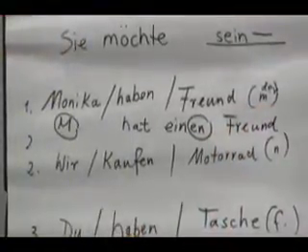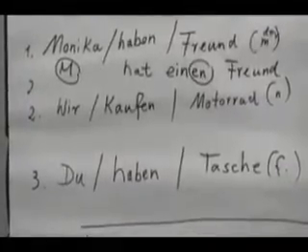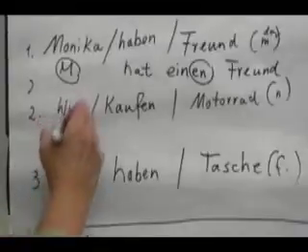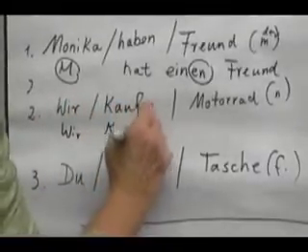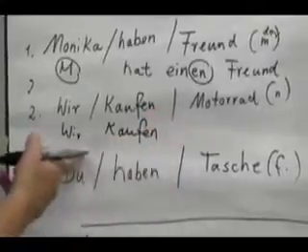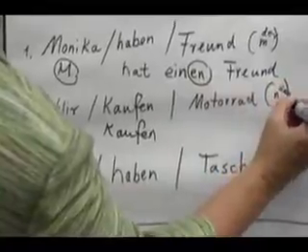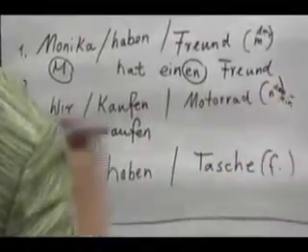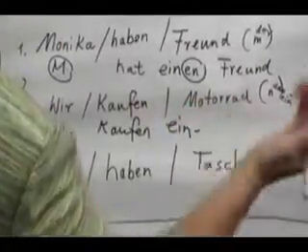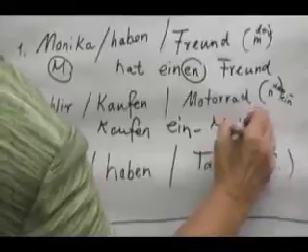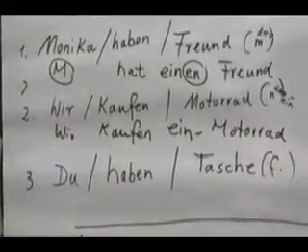Alright, next one. Wir kaufen Motorrad. How do we say we are buying a motorcycle? Wir. The conjugation of kaufen is wir kaufen. Motorrad is a neuter noun. It's a das. It changes to ein if you have an ein word. So, ein Motorrad. No ending. Alright. Das, ein, doesn't change.